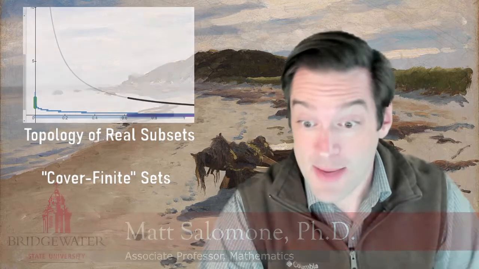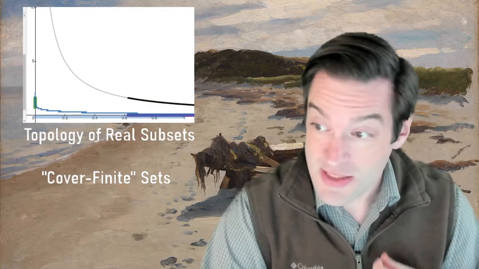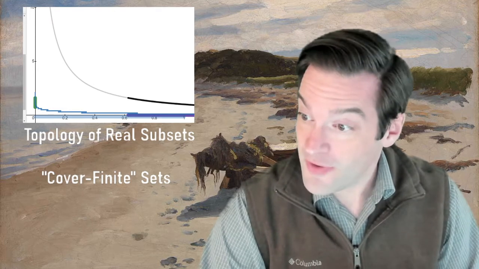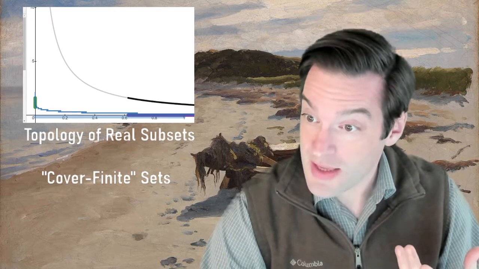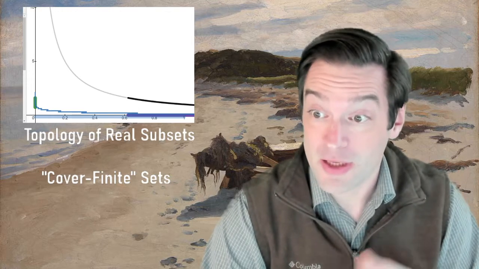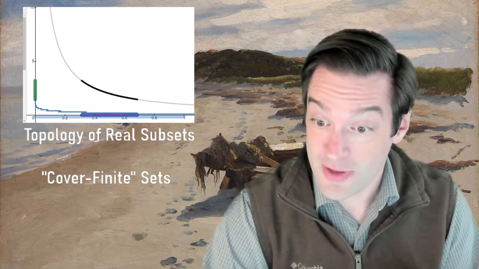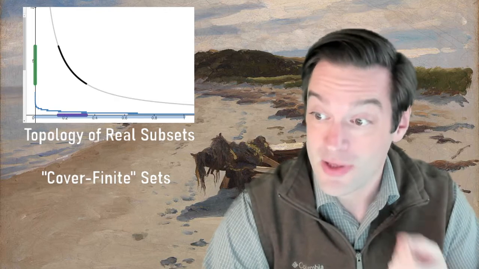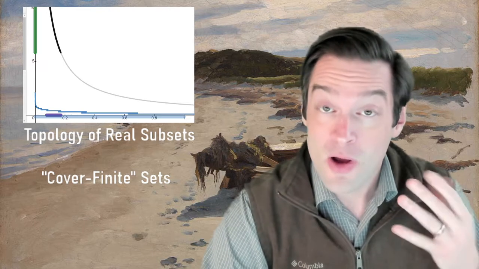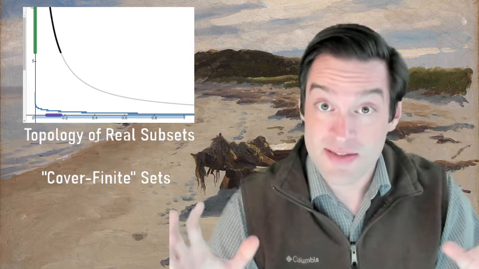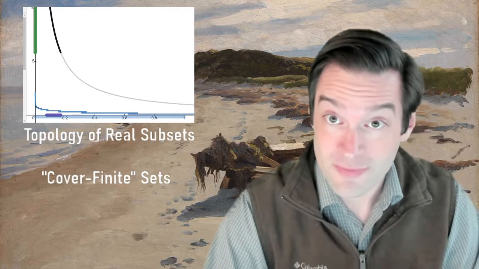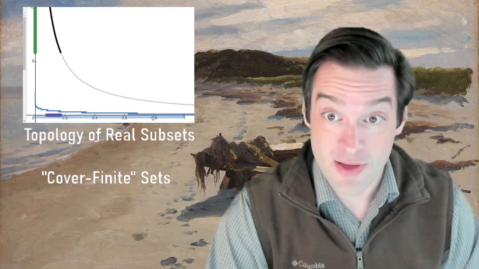Our signal example in the last video was this idea that the function f of x equals 1 over x is a bounded function on each one of the open sets that make up a cover of the half-open interval from 0 to 1 that includes 1 but doesn't include 0. It's bounded on this one, it's bounded on this one, it's bounded on this one, but somehow when we glue all of that boundedness together, even though the open sets on which this function is bounded cover the entirety of 0 to 1, the function is not in fact bounded on 0 to 1.